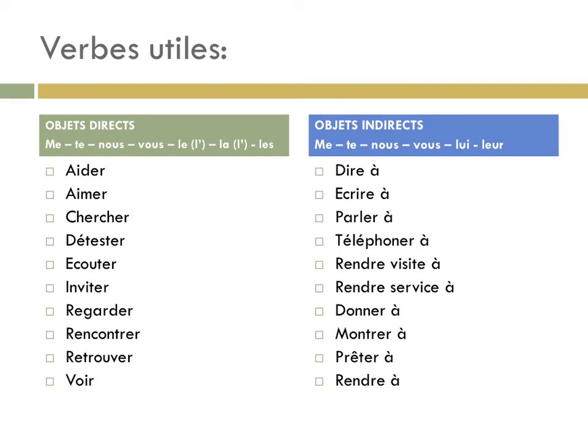Parler à, to speak to. Téléphoner à, to talk to. Rendre visite à, to give a visit to. Rendre service à, to do a service or a favor for. Donner à, to give to. Montrer à, to show to. Prêter à, to lend to. Et rendre à, to give back to.